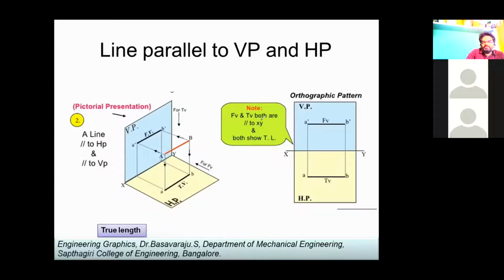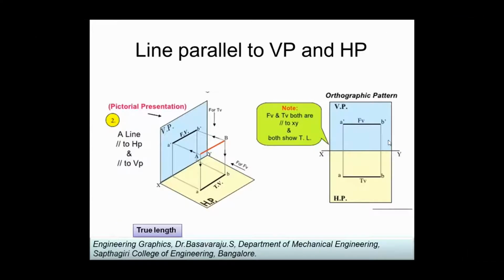So this problem we have solved. This was a three-dimensional concept. I have converted this concept into a 2D drawing like this. As you are seeing, this is a 2D drawing. XY line, VP and HP I have defined, and around any distance. See, if I consider this line is 10 mm above HP and 20 mm in front of VP, this front view image remains the same, and similarly the top view image remains the same. So that is why we are neglecting this distance above HP and in front of VP.